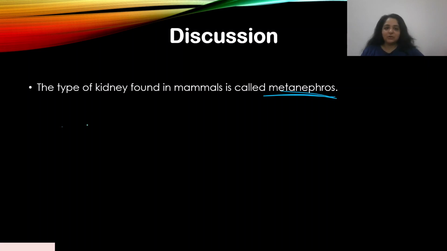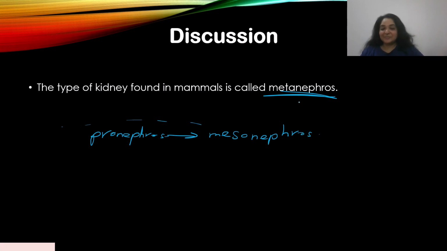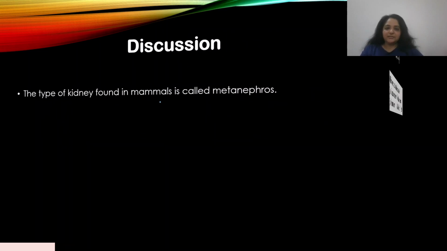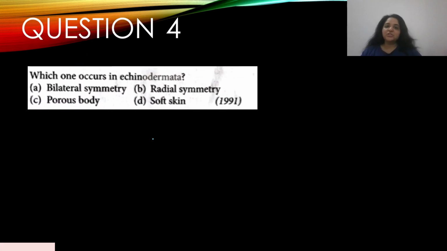As you move down the evolution line, you see how the kidneys have evolved from pronephros to mesonephros. And then what you see in adults, in mammals, is metanephros. Since they said it was an adult rabbit, that's a mammal, and so it is metanephros. Okay, let's move on.